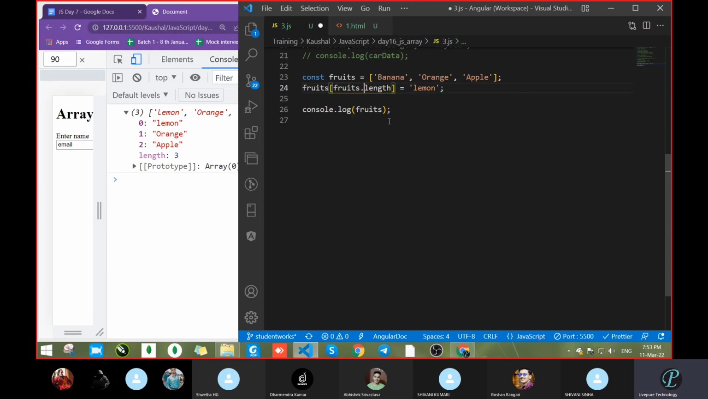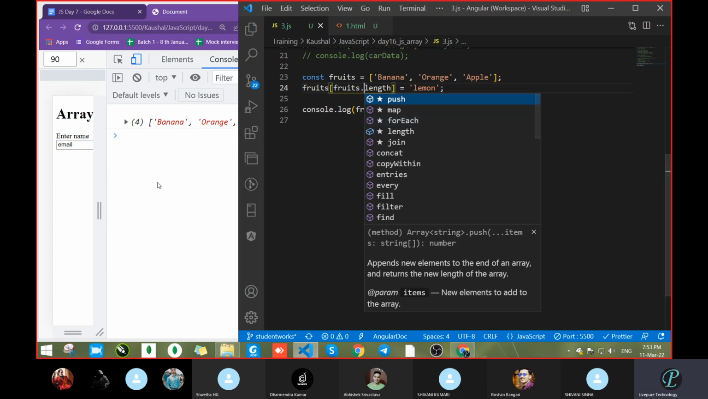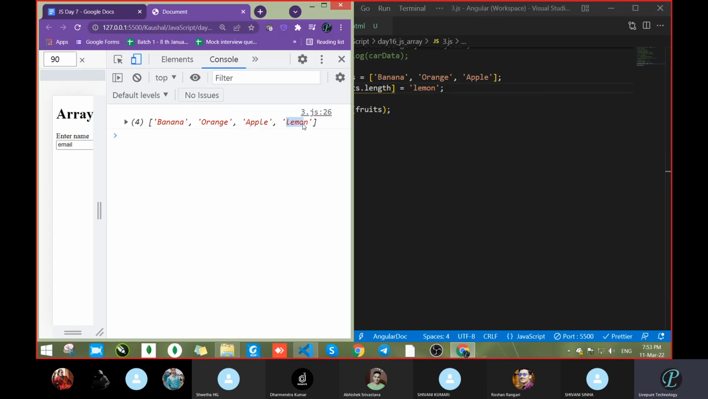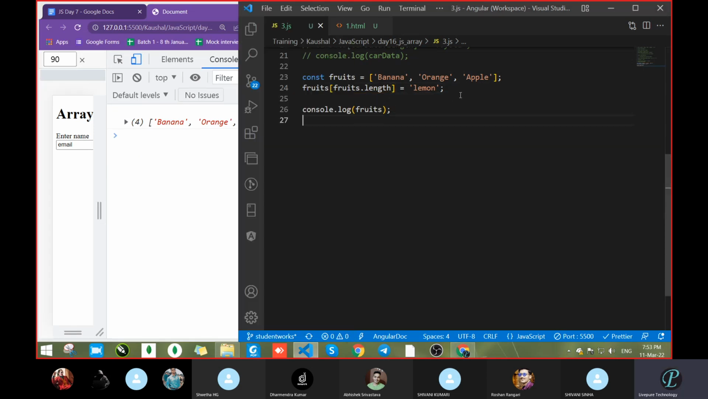Fruits dot length. So lemon came on the last position. Correct. Now do the default method. Let's comment and save. So how will we do it? We will apply length. So where will we apply length? How do we apply length?